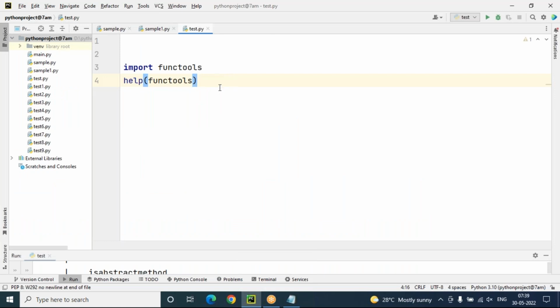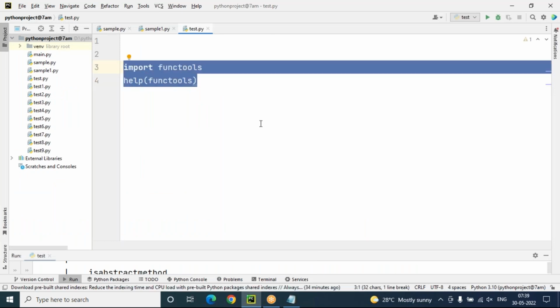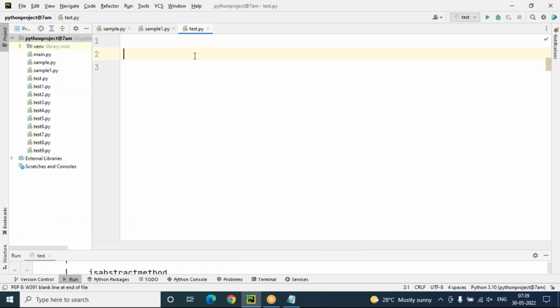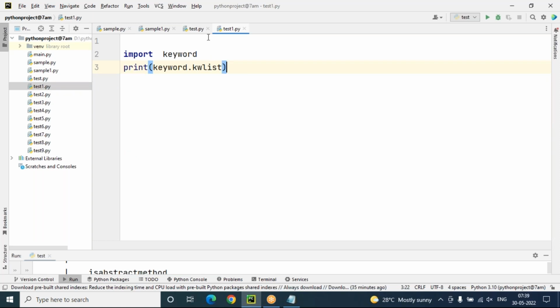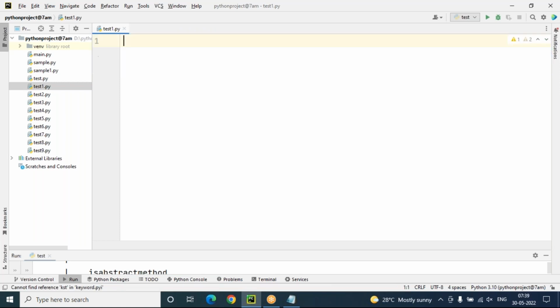Let's see the practical implementation. Suppose here I'm writing test.py. Or else let's go to another program. Okay, don't disturb this one. Now you can see test1.py I'm taking. My program name is test1. In this test1, I'm writing some code. What is that? A simple function. F1 function I'm taking. In this function, I'm writing logic.